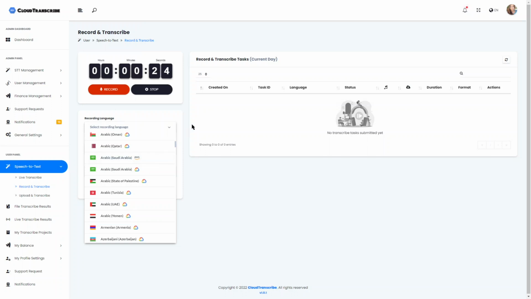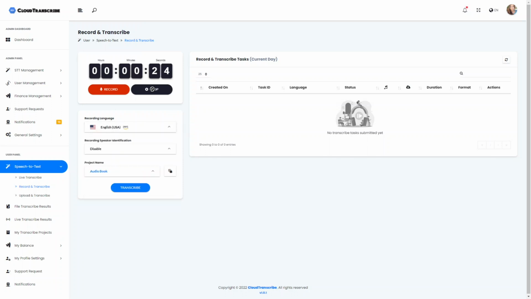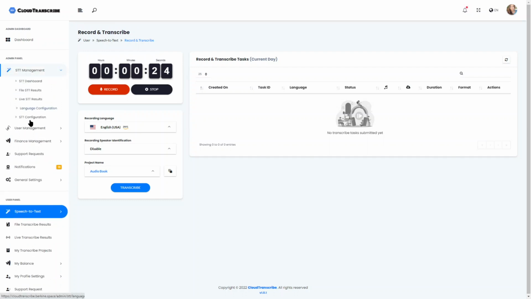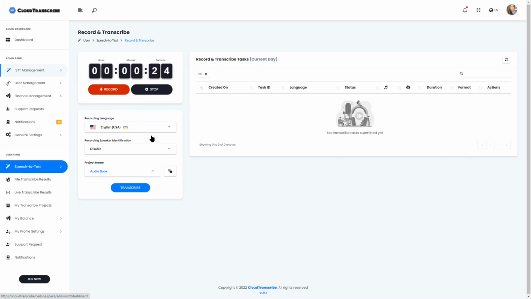And also when it comes to the recording, here it's a bit different from live transcribe, so the hard limitations from the cloud vendors do apply. I'll get back to them in a second when I'll be explaining the speech-to-text configuration in the admin panel.